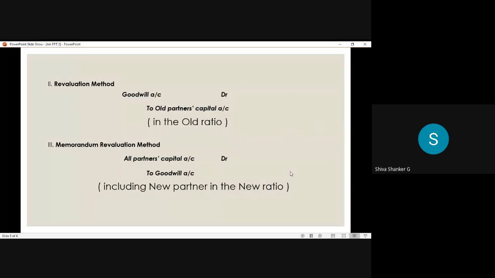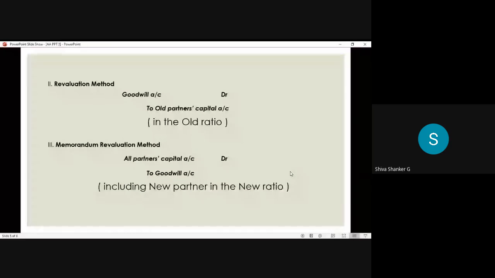If that is not mentioned in the question, obviously that is called the revaluation method. If the amount is not brought by the new partner in the form of cash, that is called the revaluation method. In the form of cash paid means the premium method.